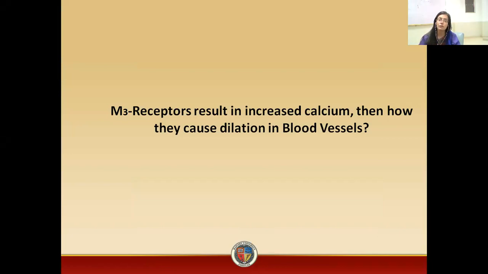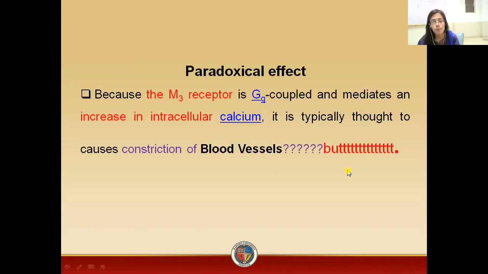No doubt activation of the receptors results in increased level of calcium, but ultimately in the end we are getting a vasodilatory effect. So why does it happen? This is because of a paradoxical effect. We know that M3 receptors are associated with Gq protein, and activation of these Gq proteins definitely results in increased level of calcium ions within the cells. So there is an assumption that if there is increased level of calcium within the cell, then there must be constriction of blood vessels. But no, it does not happen.